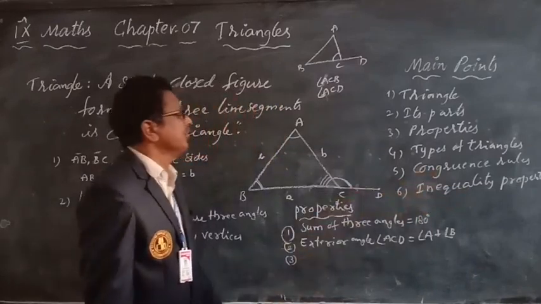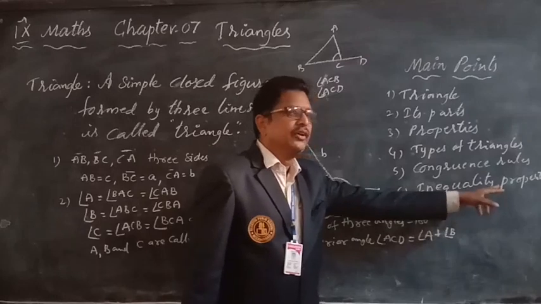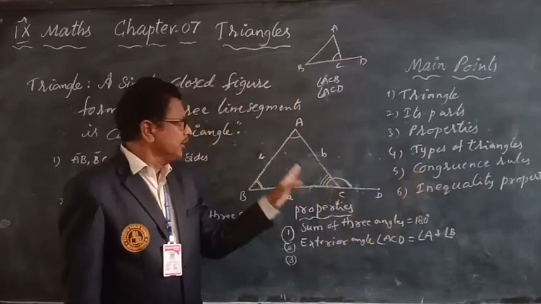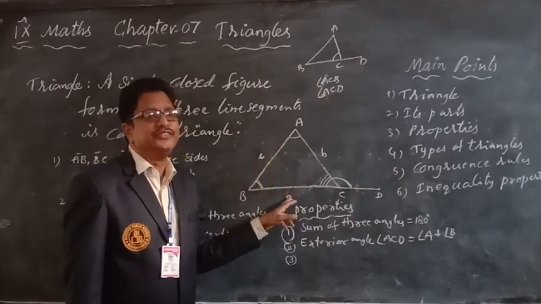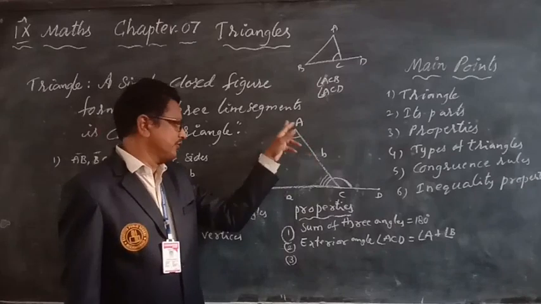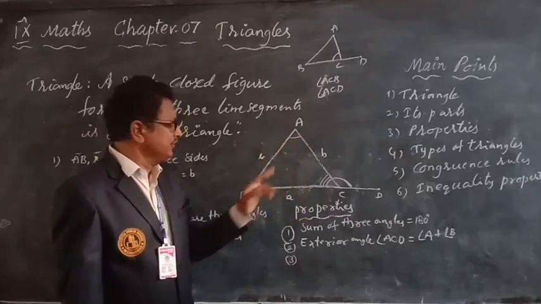And the inequality property. What is that? In a triangle, the sum of any two sides is greater than the third side. Sum of any two sides, AB plus BC is greater than AC.